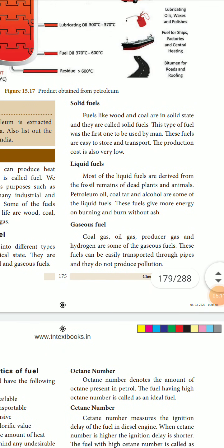Solid fuels, as you know, are like wood and coal. Wood was the first fuel used by man, for cooking purposes. They are easy to store and transport, and the production cost is very low. Next is the liquid. Most of the liquid fuels are derived from the fossil remains of dead plants and animals. Petroleum, oil, coal, and alcohol are some of the liquid fuels. Then come the gaseous fuels. Coal gas, oil gas, producer gas, and hydrogen gas are some of the gaseous fuels. These gaseous fuels are transported through pipelines and they do not produce any pollution.